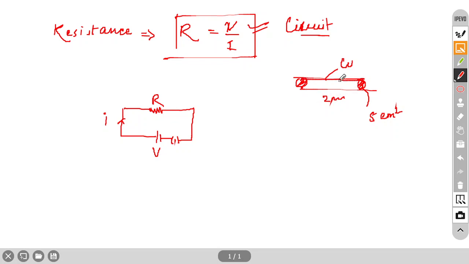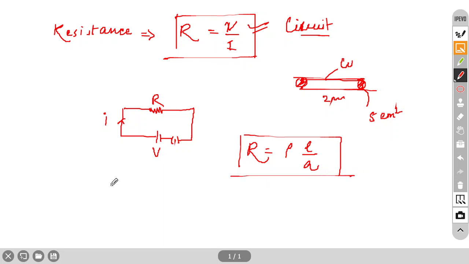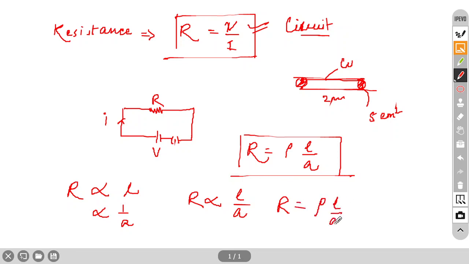But we have to find the resistance of a piece of wire also. In that case, we have another formula: R equals rho L by A. This is the formula, because one definition is that R is directly proportional to length and inversely proportional to the cross sectional area. If you combine these two, then R is directly proportional to L by A. Now you remove the proportionality sign, so you have to place one constant. Here the constant is rho, so R equals rho L by A. This is how we get this formula.